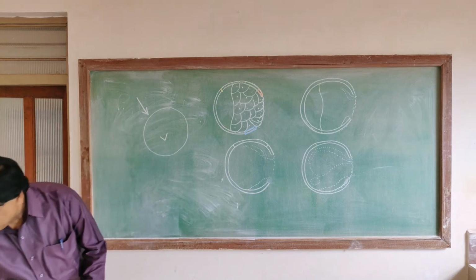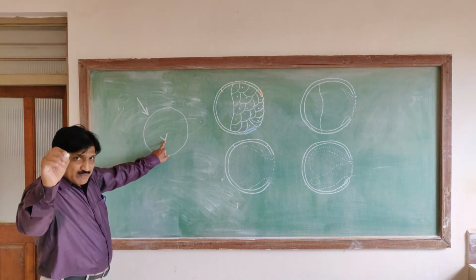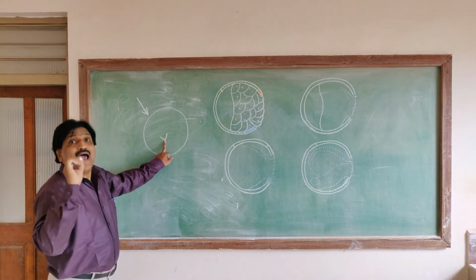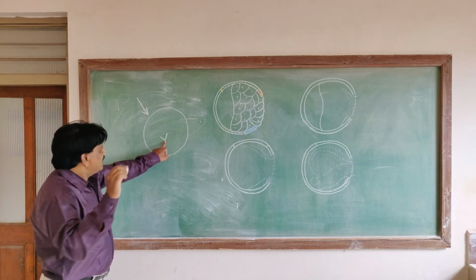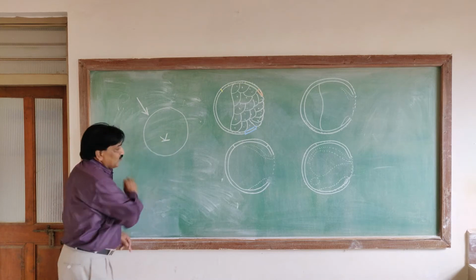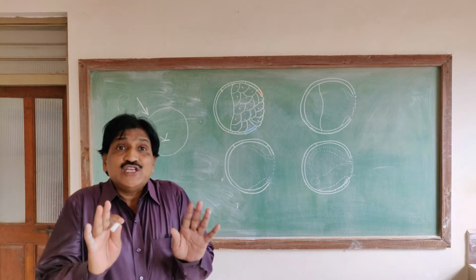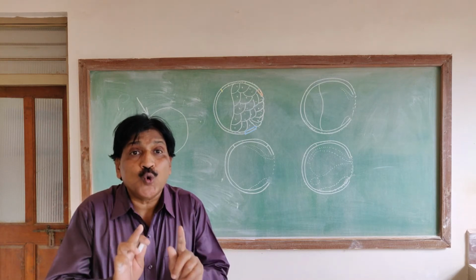Now, just below the grey crescent, at the junction of macromeres and micromeres, there is a formation of a kind of group, representing the blastoporal group.